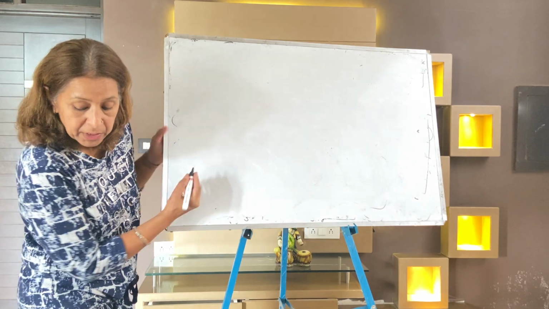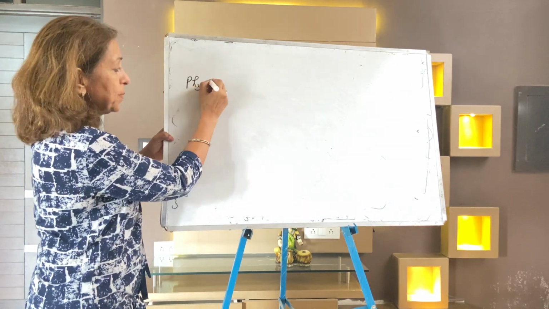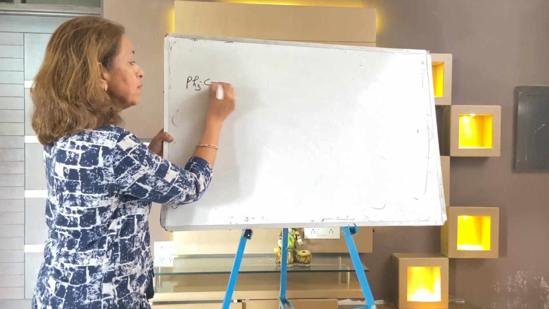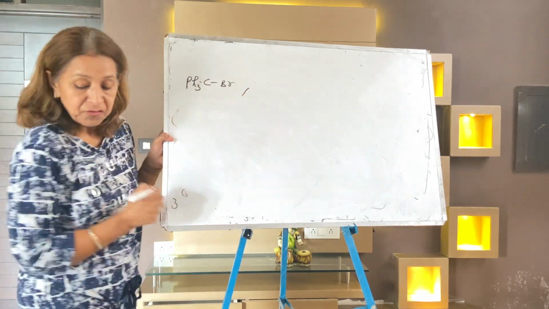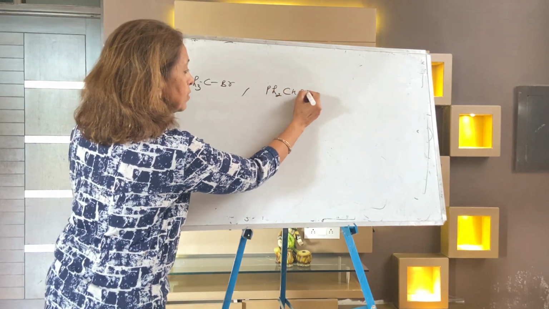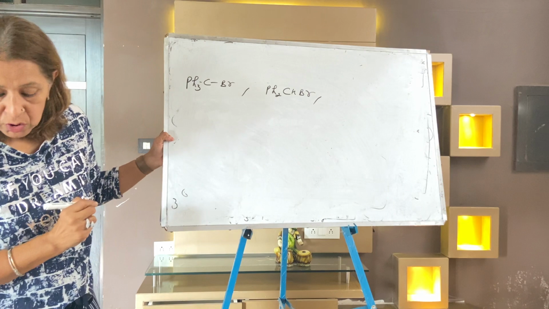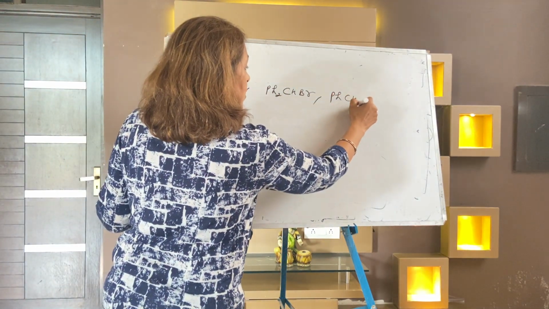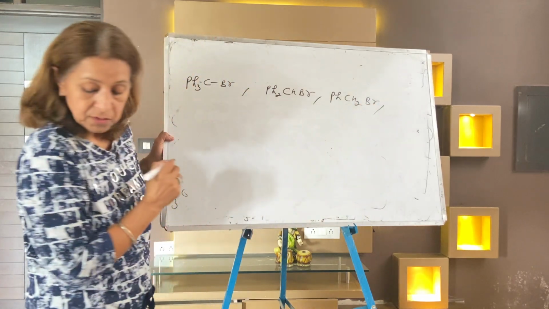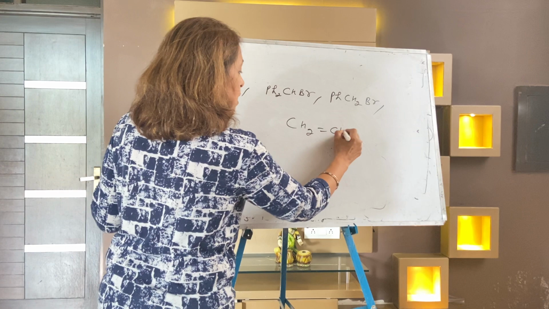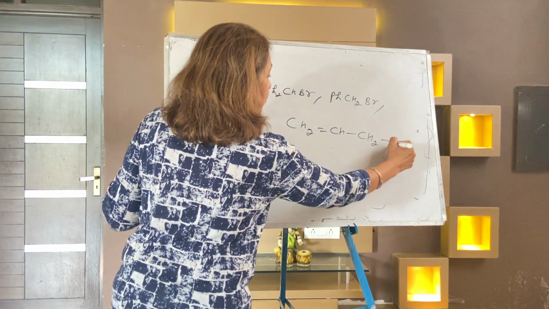I'm writing the names. Ph3CBr, it is your triphenyl. Ph2CHBr, PhCH2Br, and the last, fourth one is CH2=CH-CH2Br.